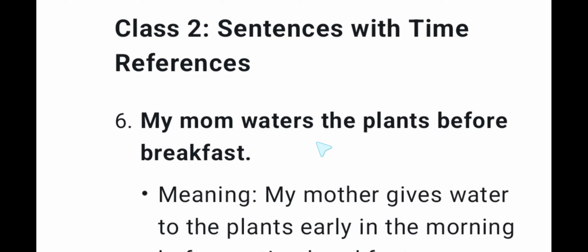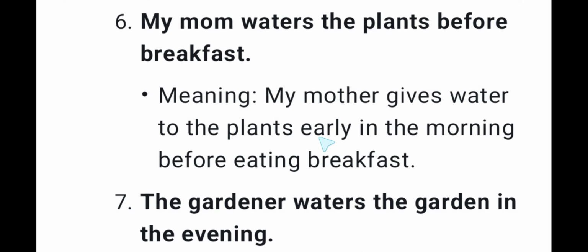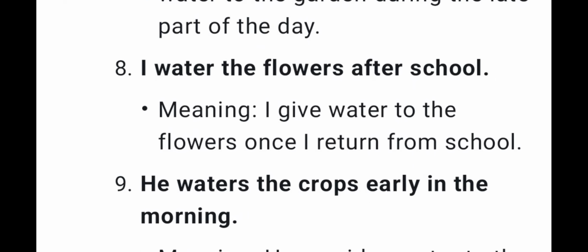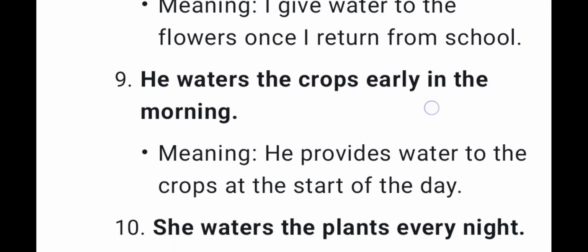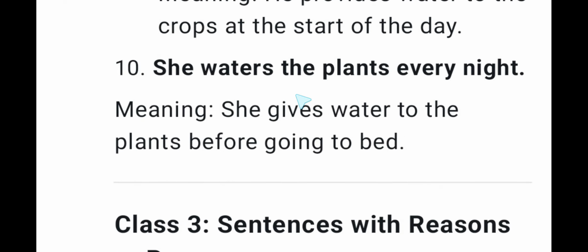My mom waters the plants before breakfast, meaning my mom gives water to the plants early in the morning before eating breakfast. The gardener waters the garden in the evening. I watered the flowers after school. He waters the crops early in the morning. She waters the plants every night.